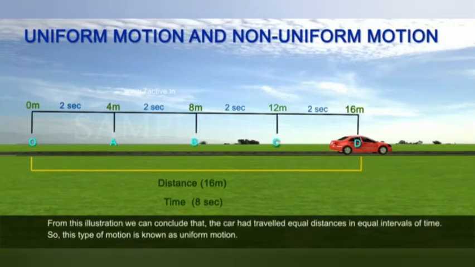From this illustration, we can conclude that the car had travelled equal distances in equal intervals of time. So, this type of motion is known as uniform motion.